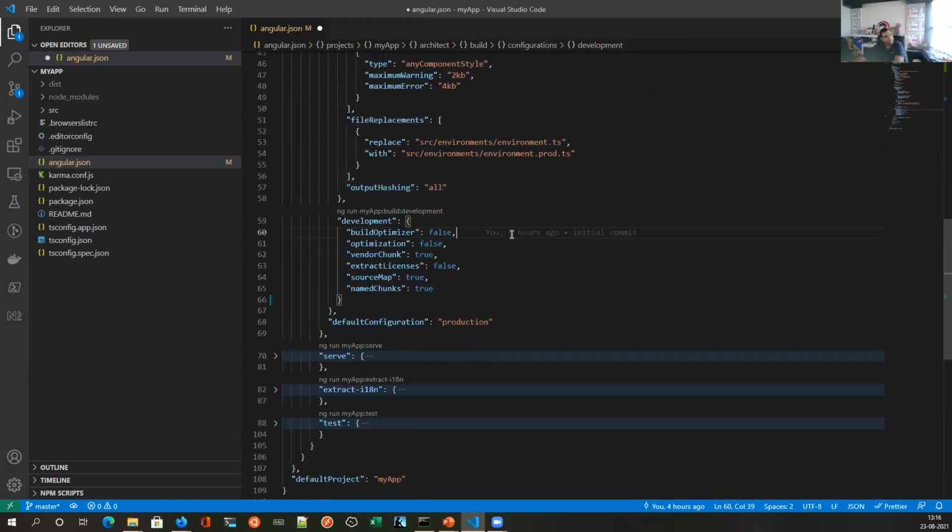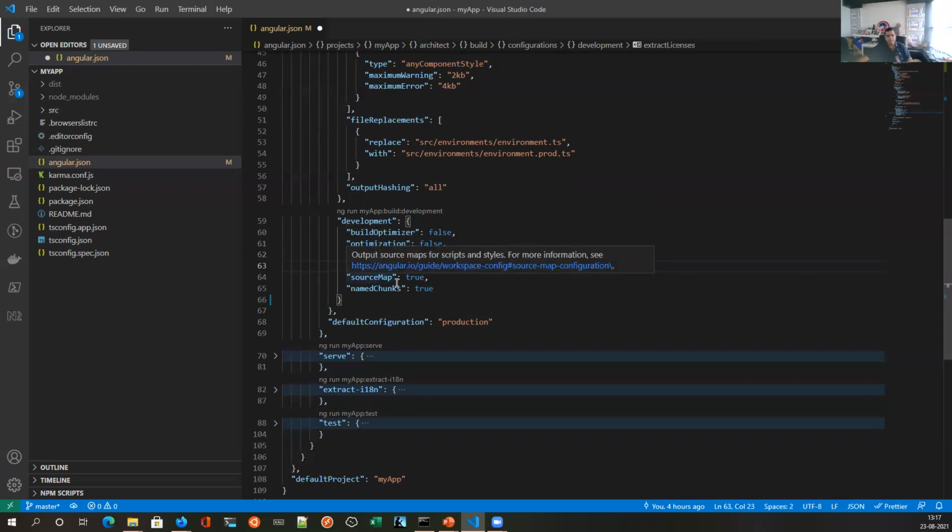Now let's see development. So development specifies a lot of the options. It says that don't optimize builds in development. Of course, we don't want optimization. It can significantly improve your build time. Keep all the vendor chunks separate. So it will develop main.js separately and all the vendor chunks separately.